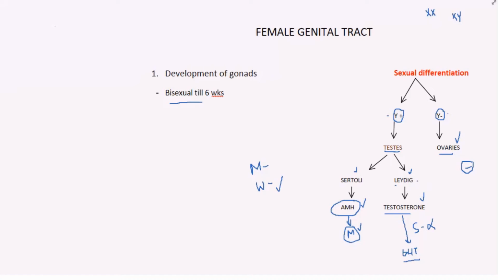And there are no Leydig cells in ovaries, so there will not be any testosterone secreted from the ovaries. No dihydrotestosterone, so the urogenital sinus is not converted into male external genitalia, rather than it will be converted into female external genitalia, that is the clitoris and labia majora and labia minora.